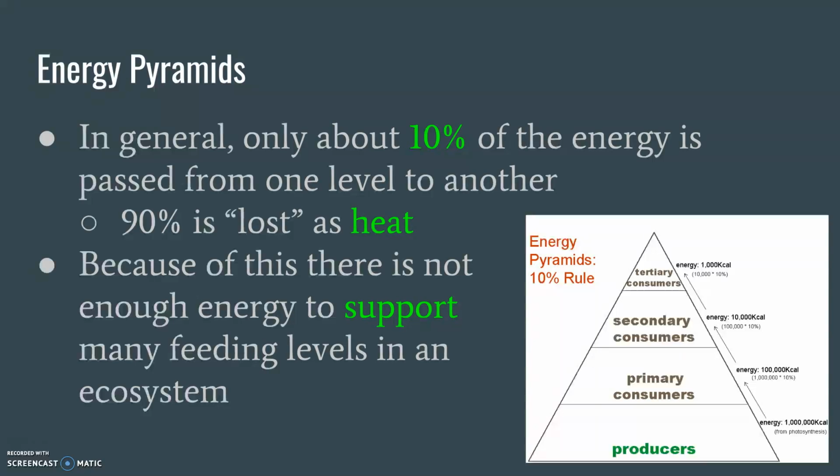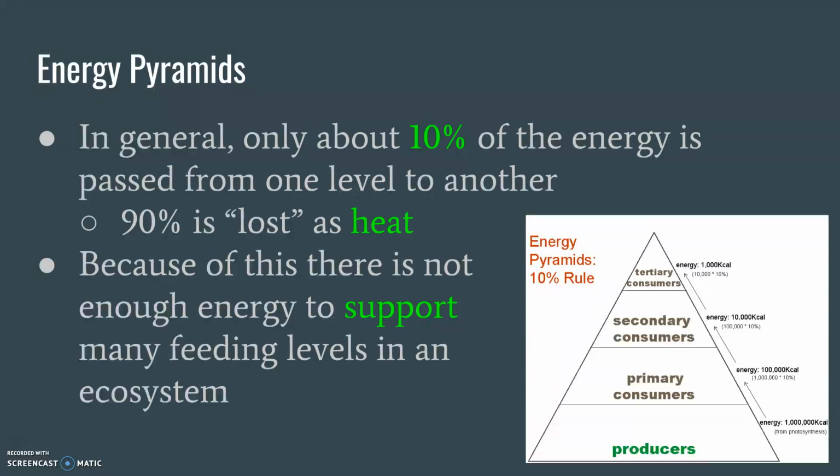There's not that many great white sharks. There's not that many big lions. There's not that many really large polar bears, because it takes a lot of energy to pass on to support them. Whereas, look at all the plants out there. The ground is covered in grass, and it's covered in trees, and the water is filled with algae, tons of plants.